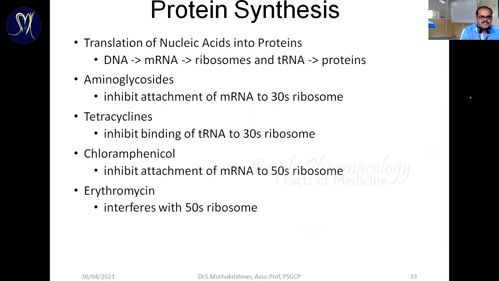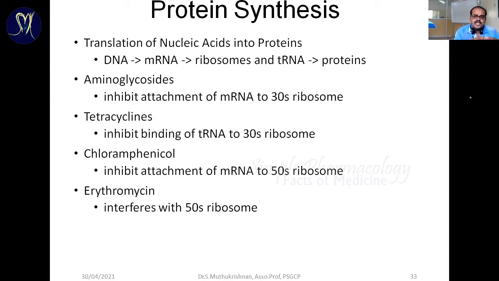Now the second step, protein synthesis. Protein synthesis means, based upon the genetic code, the mRNA is released from the gene, otherwise from the DNA. The mRNA is going to bind with the ribosomes. The ribosomes are going to synthesize the protein. Based upon the genetic code present on the mRNA, the tRNA is going to donate the amino acids. The ribosomes arrange the sequence of amino acids, so it's made into a protein.